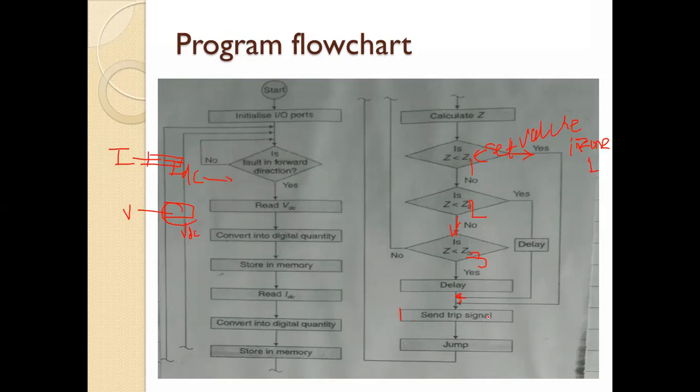Flowchart important आहे. So from this only you can explain your diagram. Or if you understand this flowchart, it is easy.